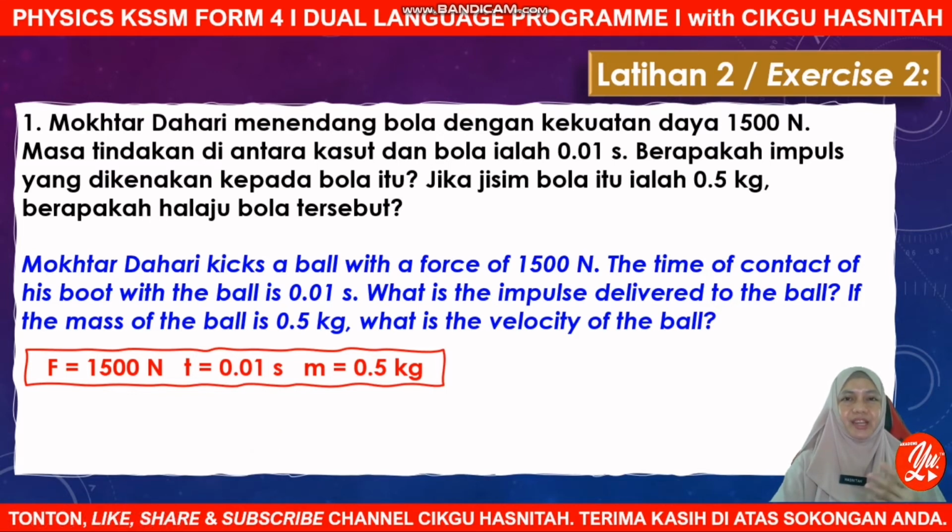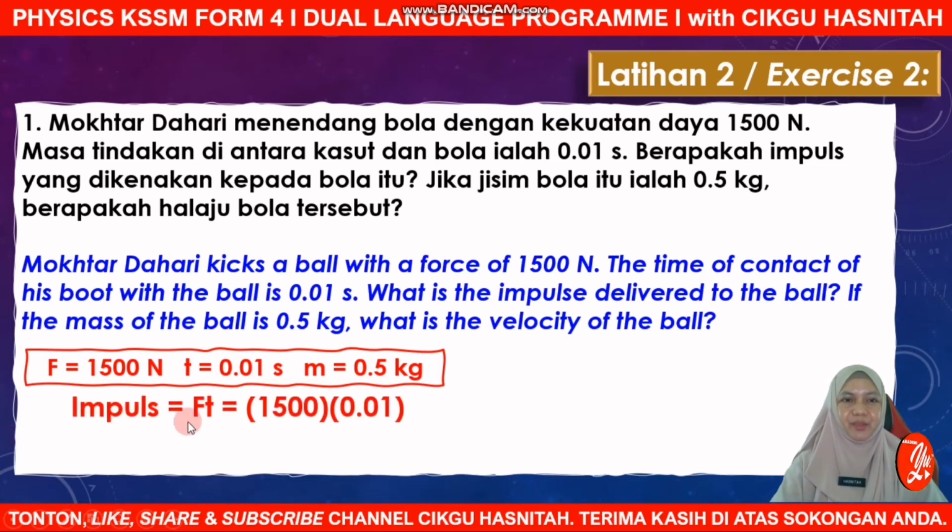We only have the initial velocity before the ball is kicked, which is 0. So instead of mv minus mu, we can use Ft to find the impulse. Impulse is given by Ft: F is 1,500 and the time of impact 0.01. So this gives us an impulse of 15 Newton second.